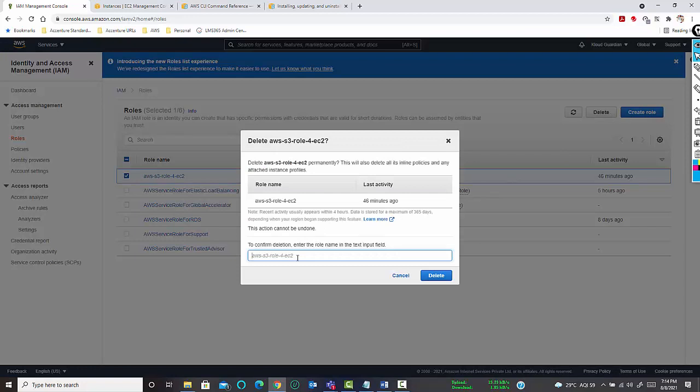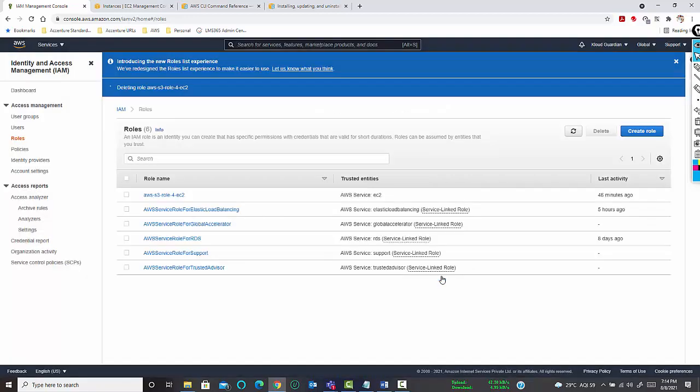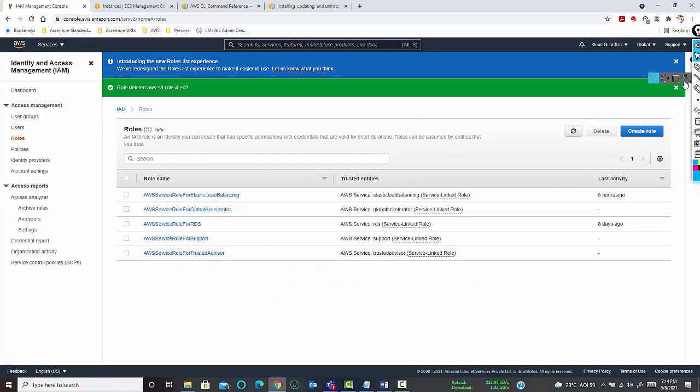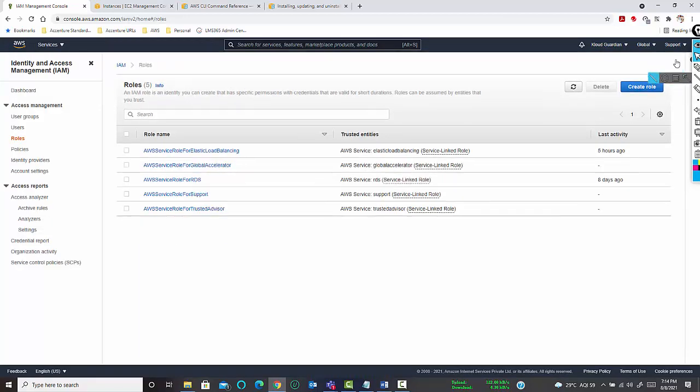The role name is AWS S3 role EC2. Now let us create a particular role for this EC2 instance. In order to create a particular role, just click on create role.